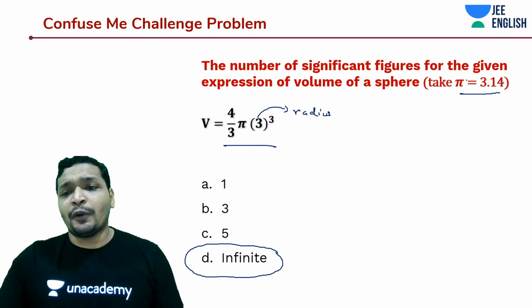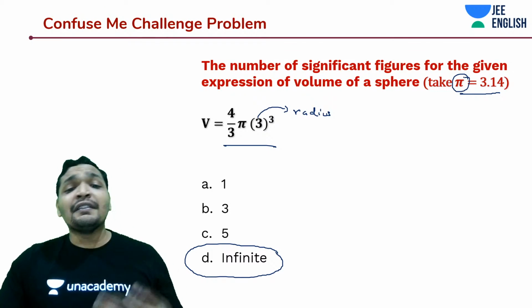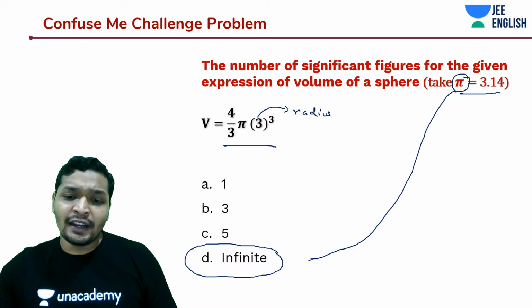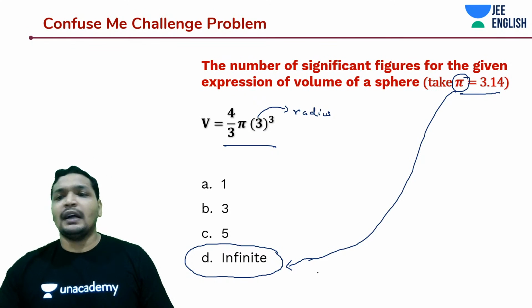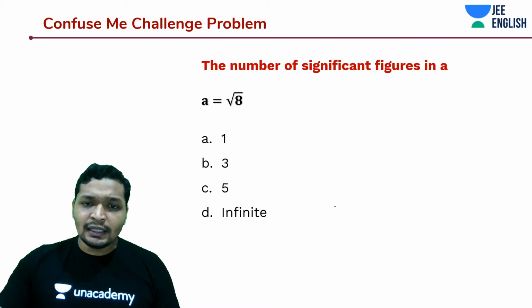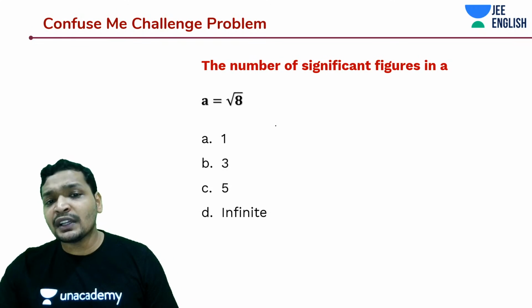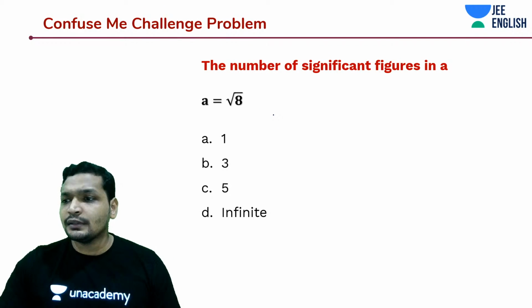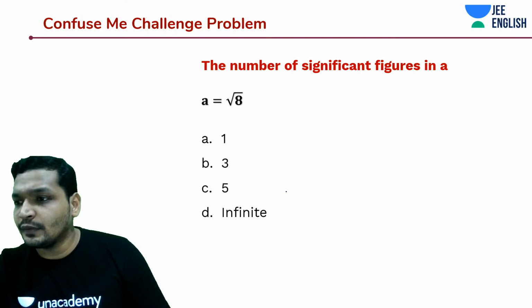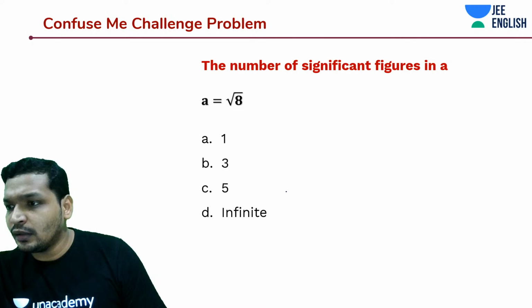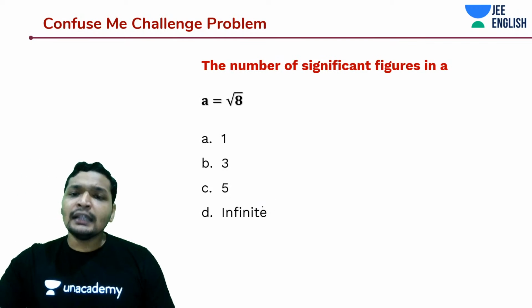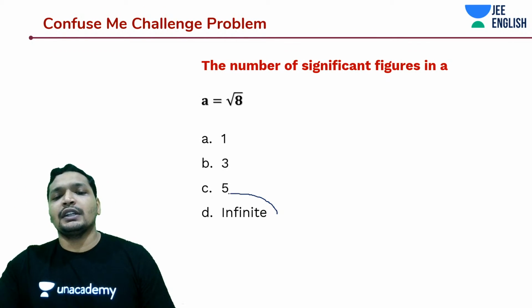Pi itself is an approximation actually. Pi itself has infinite significant figures. Understand that point. And what about this? A is equal to root 8. Then in that case, how many significant figures are there? Again, infinite significant figures.